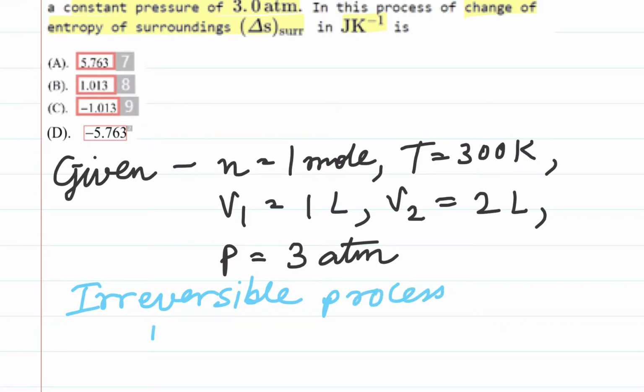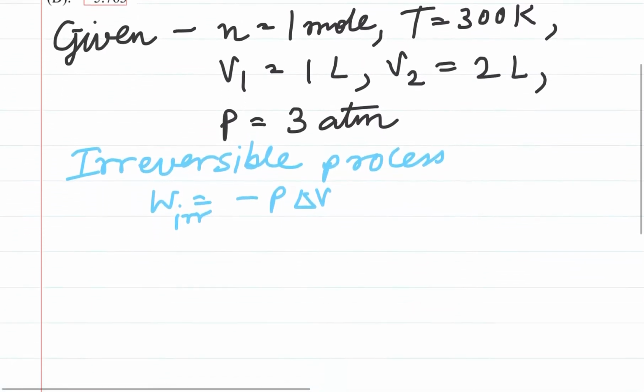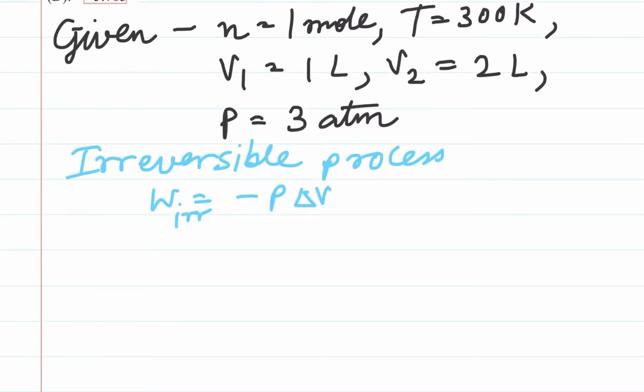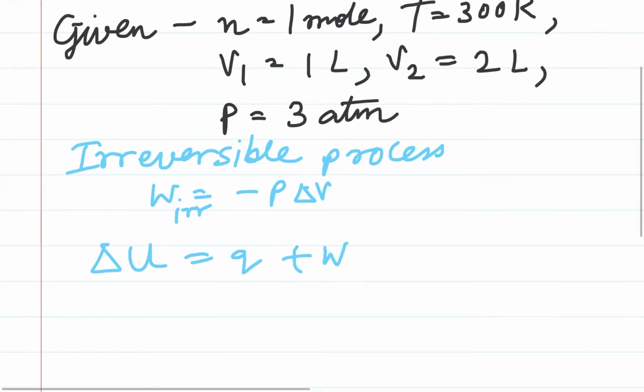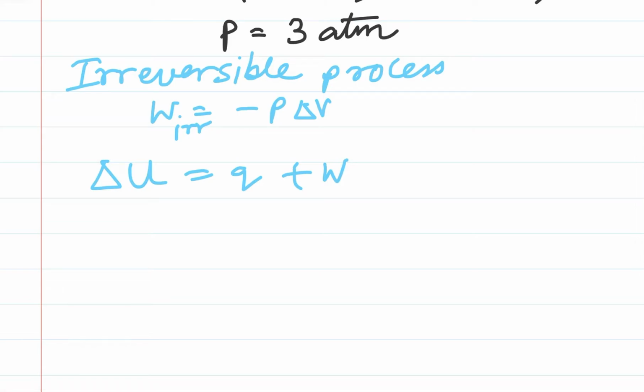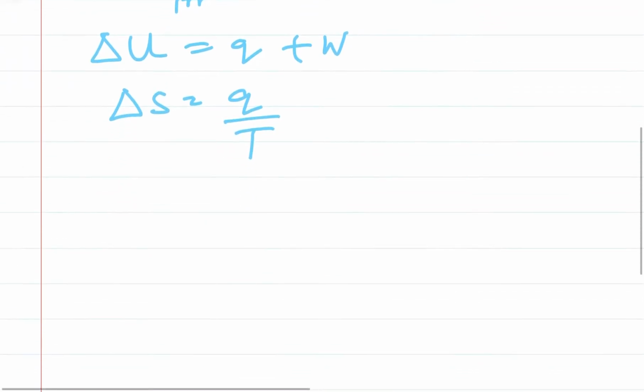And work done in an irreversible process is given as minus P delta V. This is one of the formulas that we'll be using. The next formula that we'll be using is the first law of thermodynamics, which is delta U is equal to Q plus W. And lastly, to find the entropy, we'll be using this formula, delta S is equal to Q by T. So let's start with the solution.